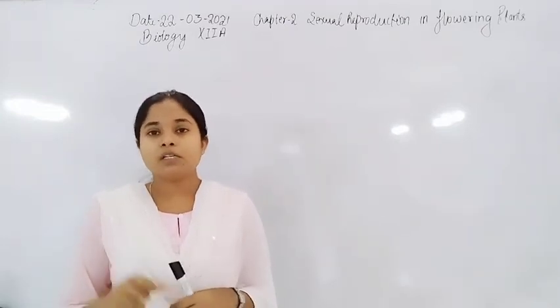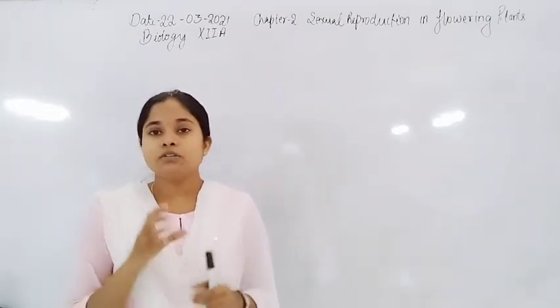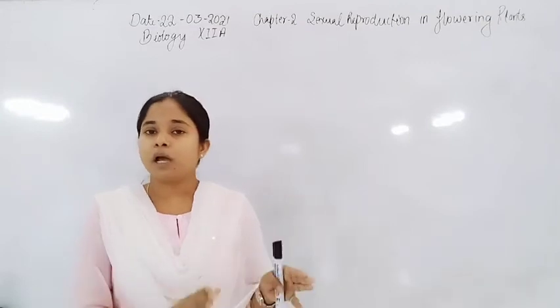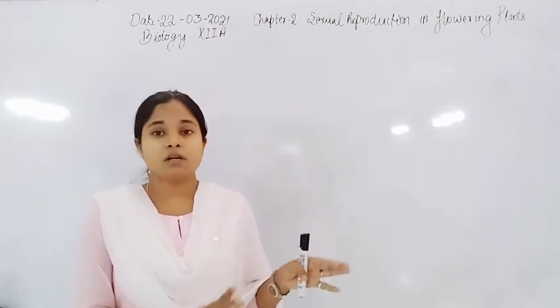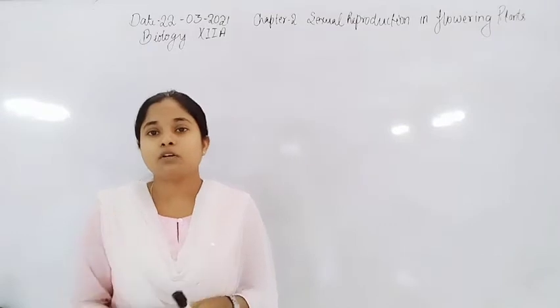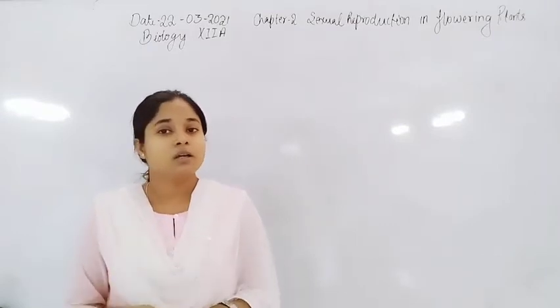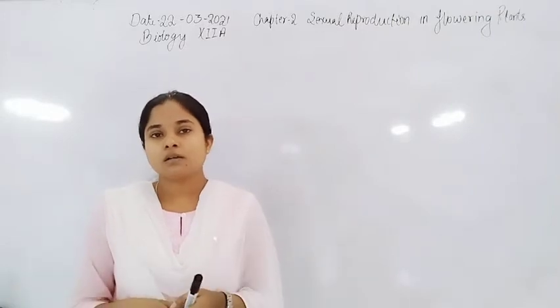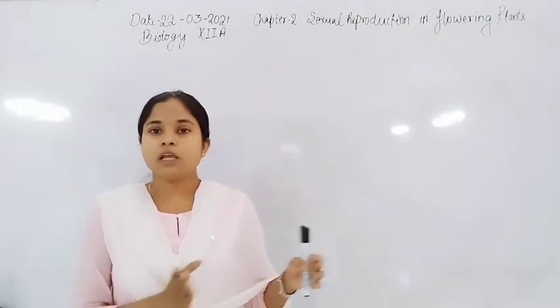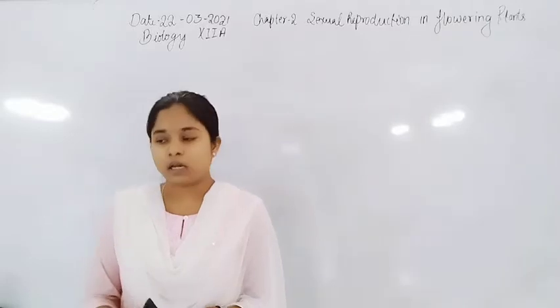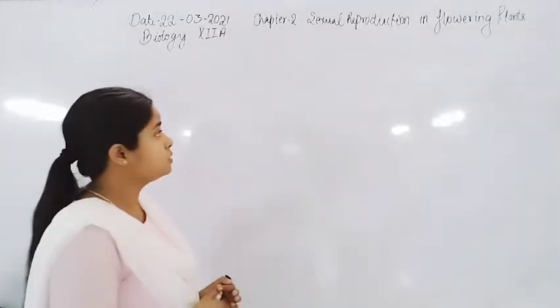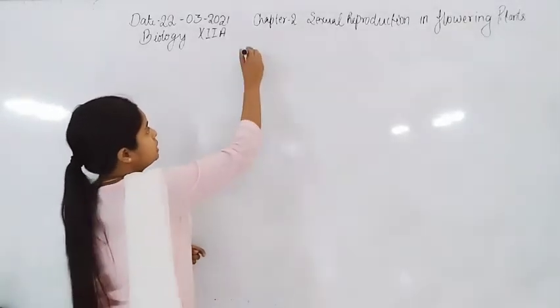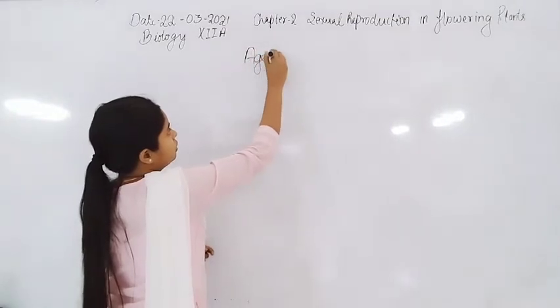One plant of papaya only bears female flowers and the second plant of papaya only bears male flowers. So this is the content which we have already discussed in the previous class. Now in today's class, let us discuss the agents of pollination.